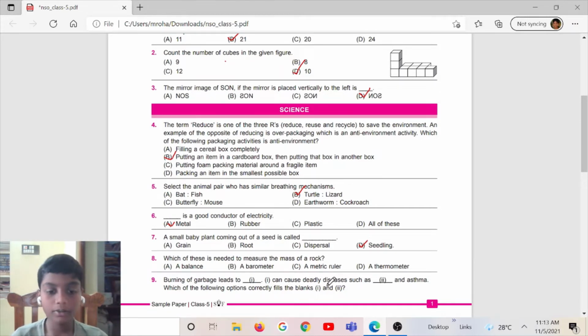Question number 8. Which of these is needed to measure the mass of a rock? Option A, a balance. Option B, a barometer. Option C, a metric ruler. Option D, a thermometer. So, the correct answer is option A, a balance.